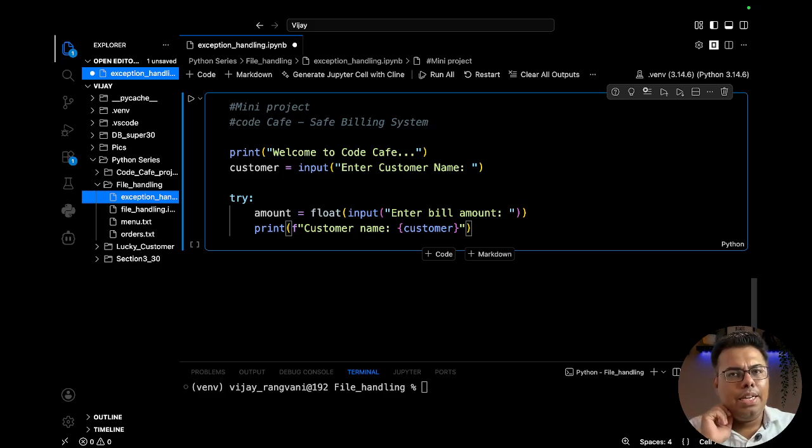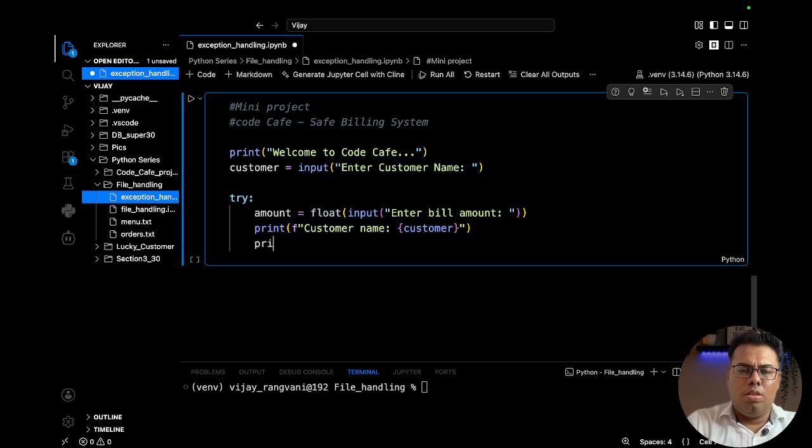I'm not sure, I might have to restart VS Code, it is not giving any suggestions. Sometimes whenever suggestions are not appearing, you might need to restart the kernel or restart VS Code. That will fix the issue.